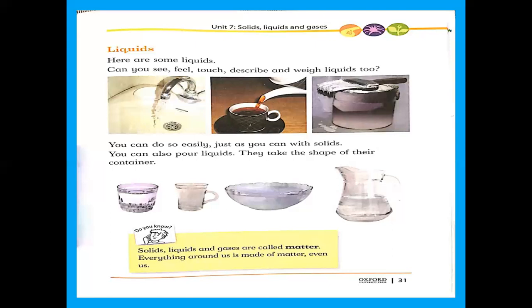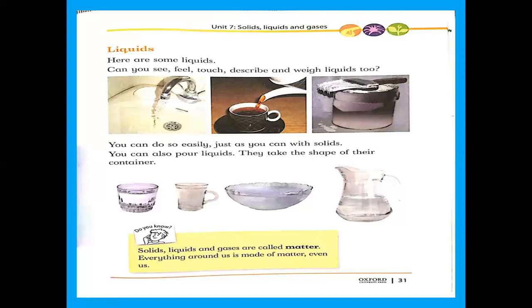Is it clear? So you can see liquid. You can feel it when you touch it. You can touch, describe, and weigh liquids too. Is it clear? You can do so easily, just as you can with solids. Why can you do it easily with solids? Because solids have both.